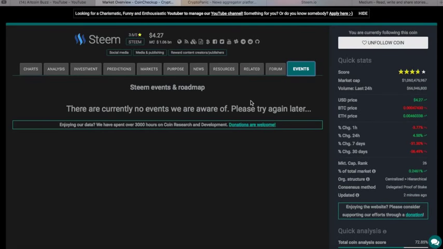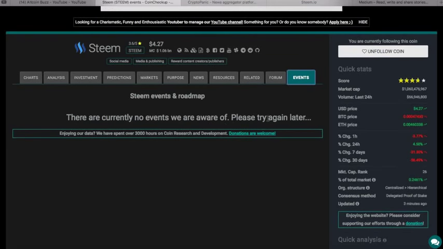The coin calendar that we went over the other day, if they have any events that are coming up, it'll list it right on here. Steem events and roadmap. All right.